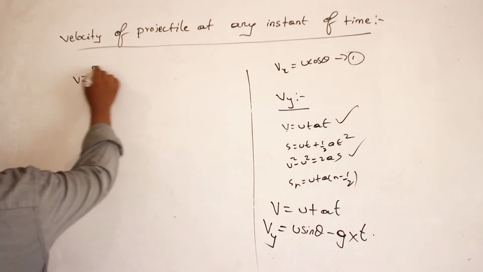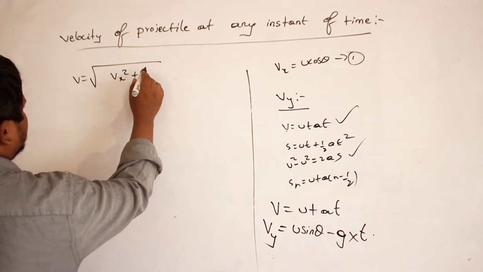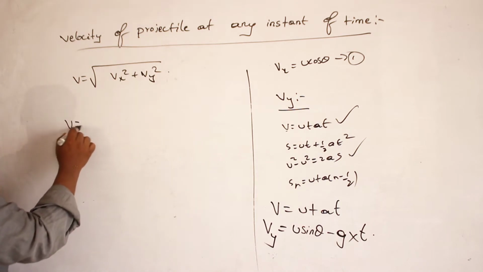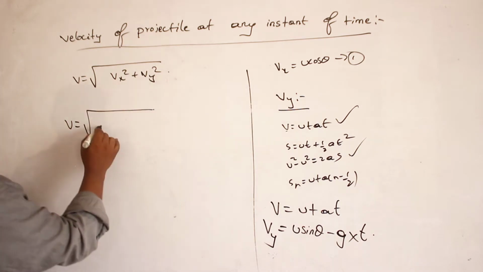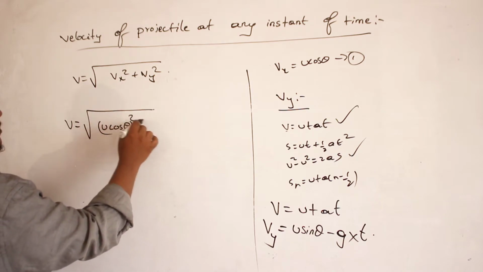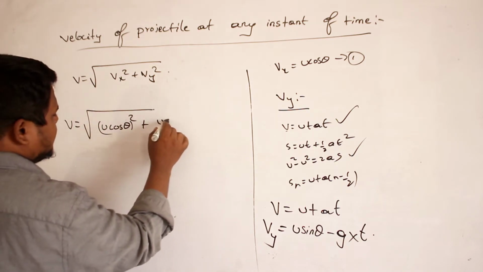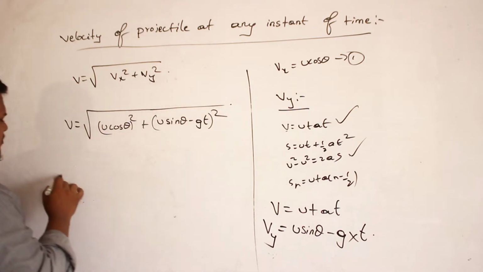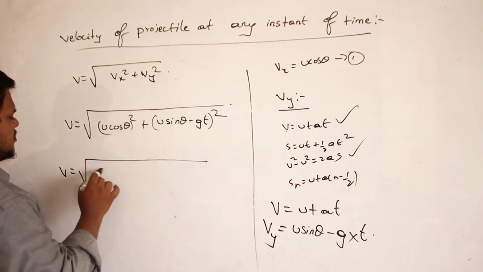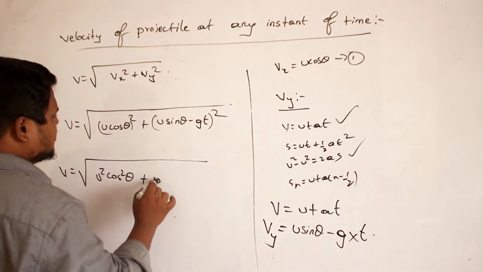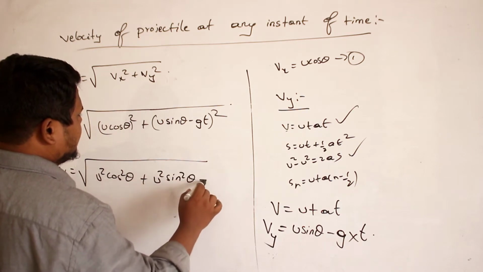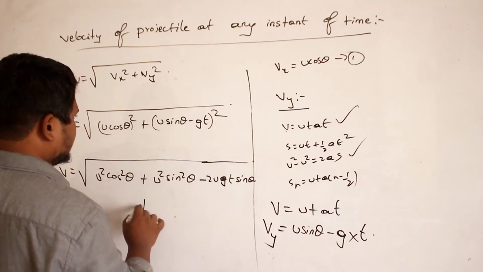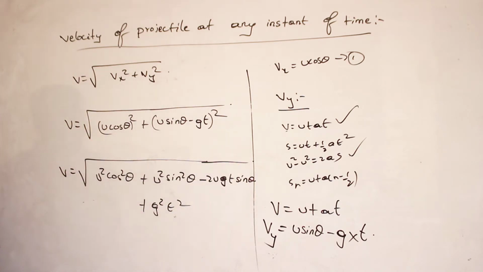So v is equal to square root of vx square plus vy square. This is the relation, no, ma? Now substitute. v is equal to square root of vx, which is always a constant, which is u cos theta whole square, plus vy. What is the final velocity? u sin theta minus gt whole square. Clear, no, ma? So therefore v is equal to square root of u square cos square theta plus u square sin square theta minus 2u gt sin theta plus g square t square. This is what I will get, no?